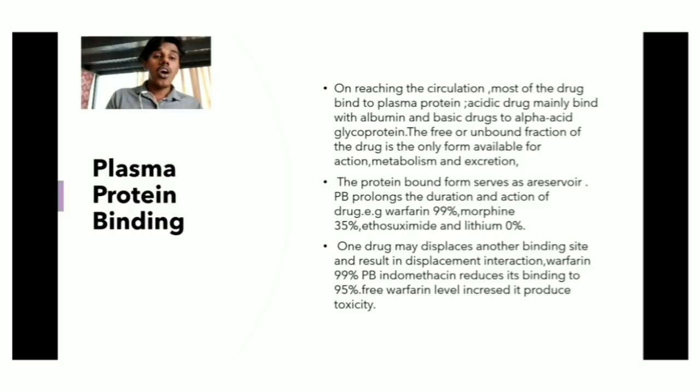One drug may displace another from its binding site, resulting in a displacement interaction. For example, warfarin is 99% protein bound, and indomethacin reduces its binding to 95%. Free warfarin level increases and it produces toxicity.